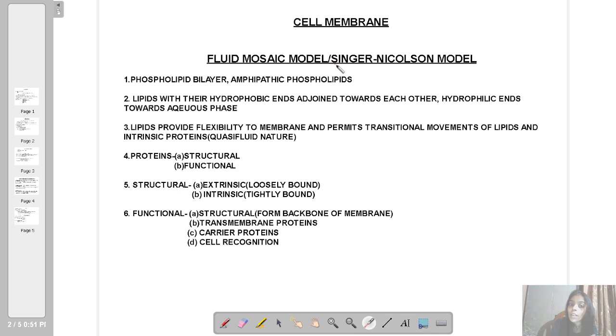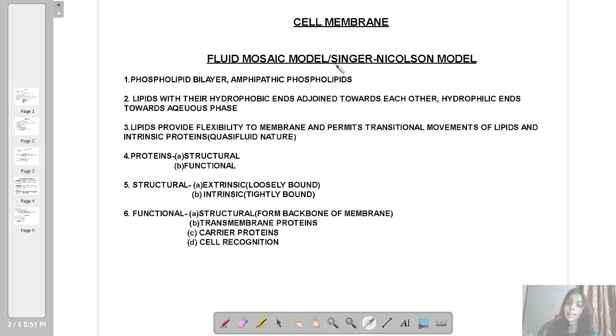The basic structure remains the same, that the cell membrane is a trilamellar or trilaminar structure. Tri means three, lamina means layer.